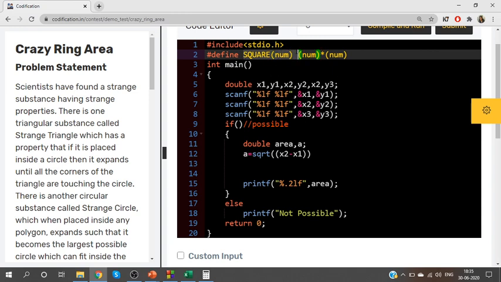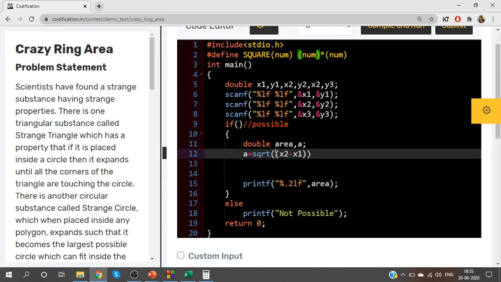So square is written as a macro. I'm not having it as a function or doing it inside main. For simplification, have it as a macro. Okay. So square root of square of x2 minus x1 plus square of y2 minus y1. Hope I made it clear.